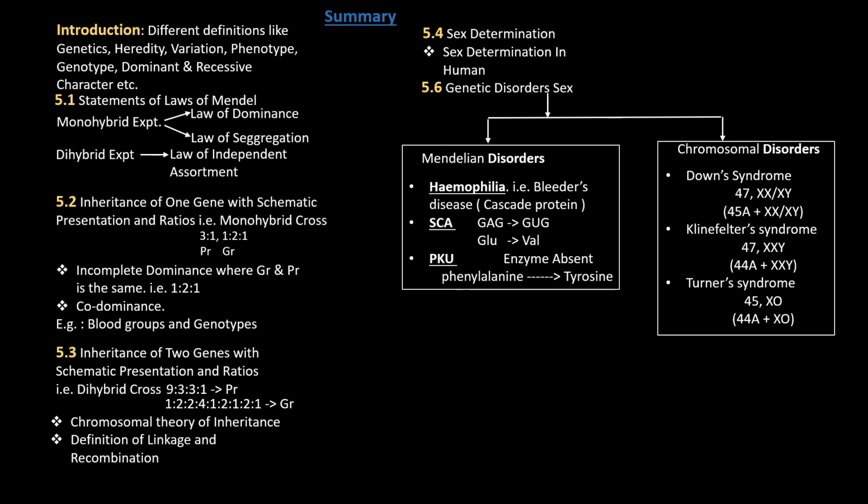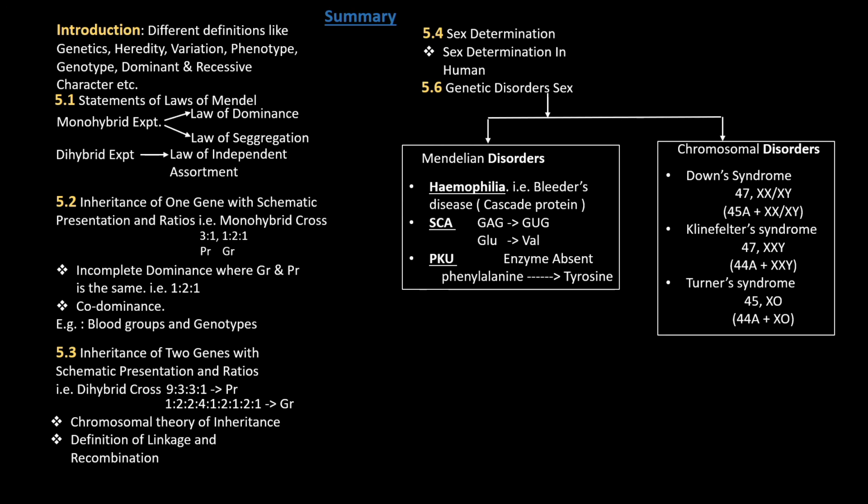And in today's presentation, we have studied sex determination, that is sex determination in human, the XX-XY type. The females are homogametic and the males are heterogametic. Male will decide. So it is male heterogamety that we have studied. And the last point regarding the genetic disorders, 2 types of genetic disorders, Mendelian disorders and the chromosomal disorders.